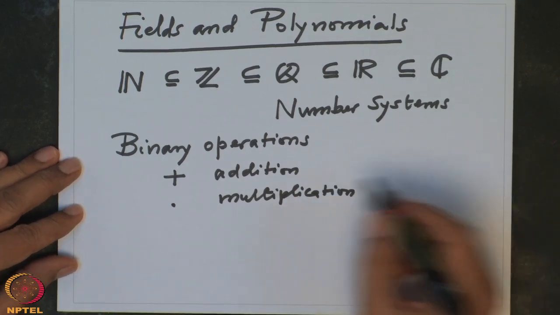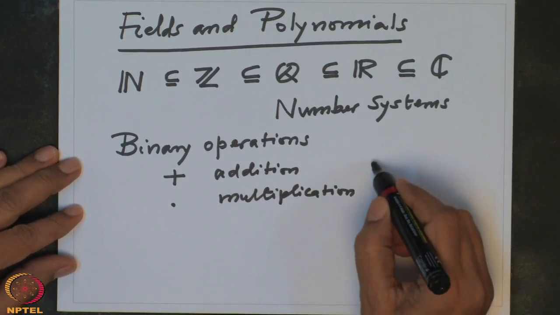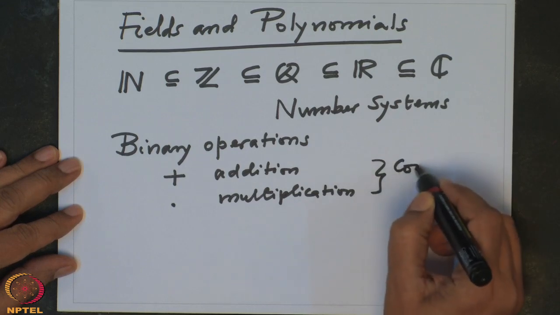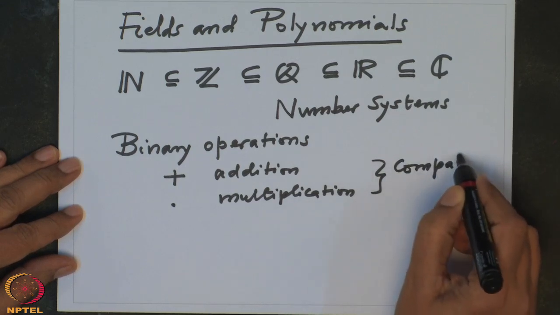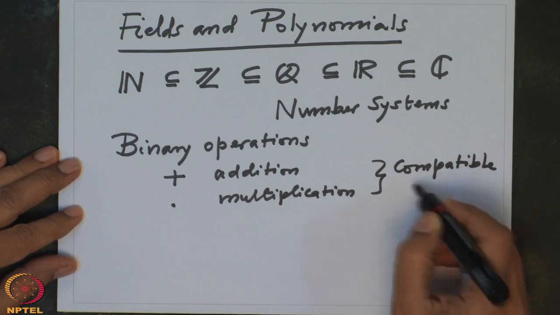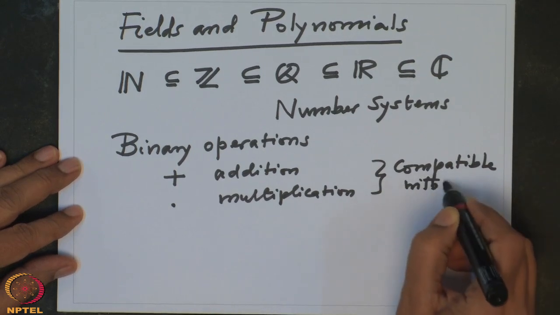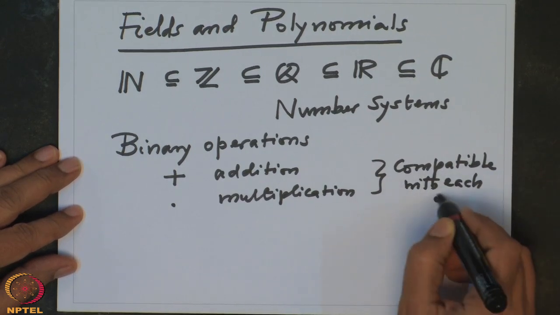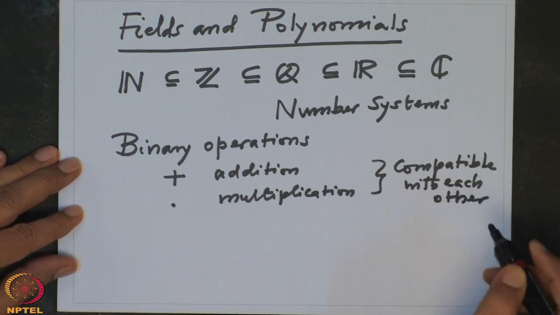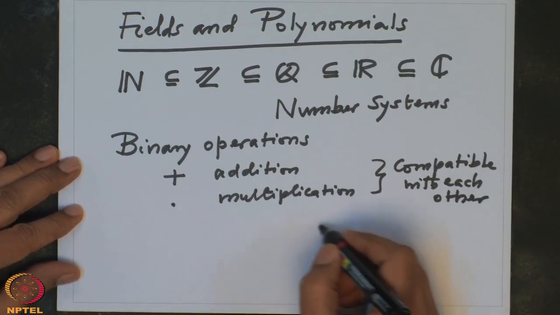And both these operations are compatible with each other. That means they satisfy so-called distributive laws.